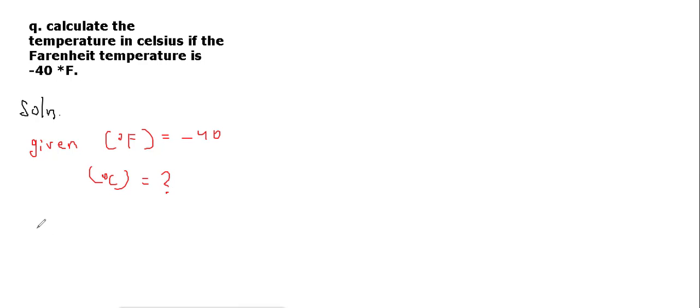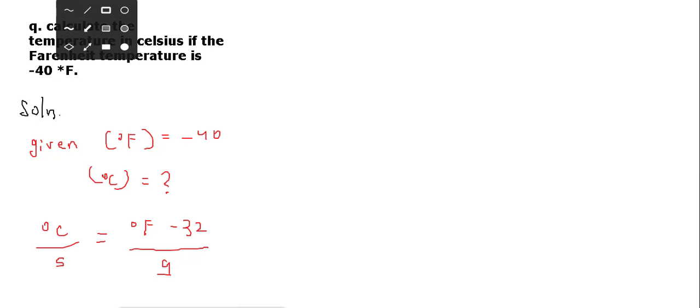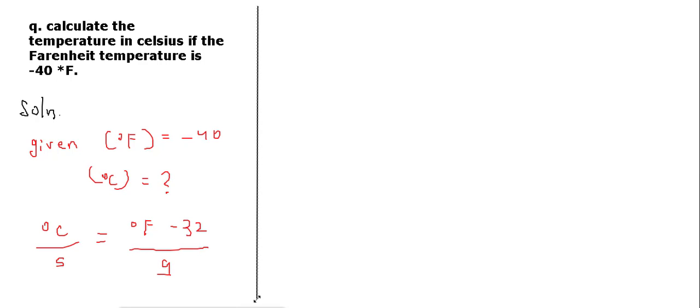The relationship we know is degree Celsius by 5 is equal to degree Fahrenheit minus 32, divided by 9. This is our formula. Let us put in the values. Degree Celsius divided by 5 is equal to minus 40 minus 32, divided by 9.